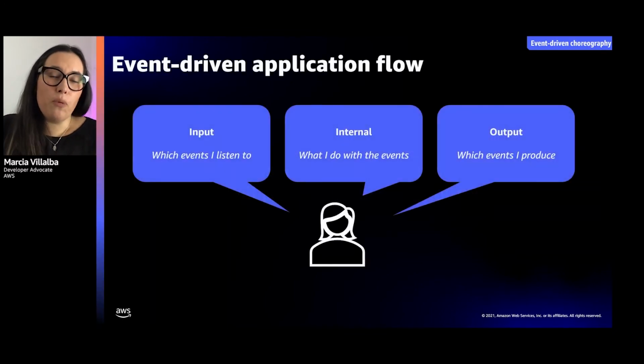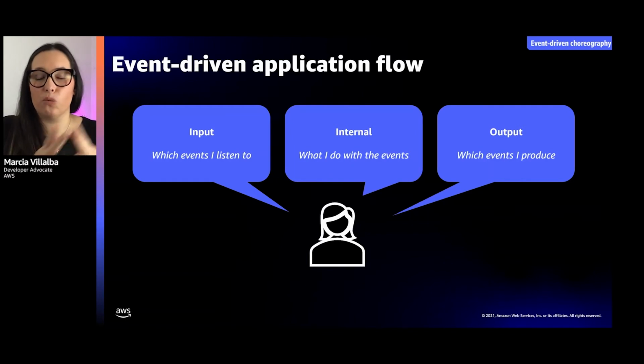So the first step when you're designing an event-driven application is to think of the individual components or services and what they are going to do. So think which events they are listening to. Is it one? Is it many that are going to trigger that activity? Then think what is the activity that service or component is going to do. It can be a very simple activity.